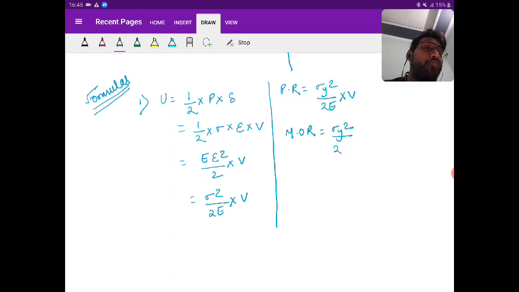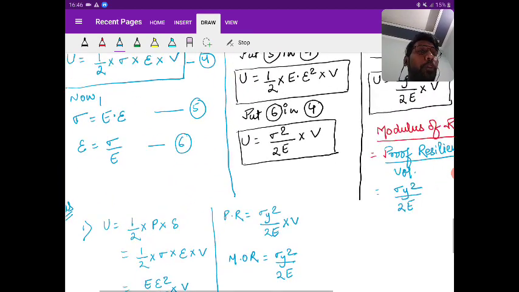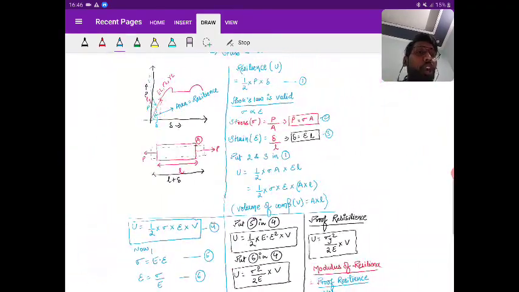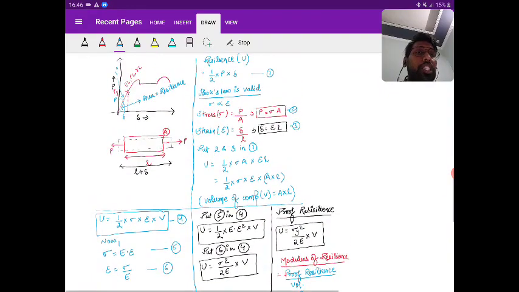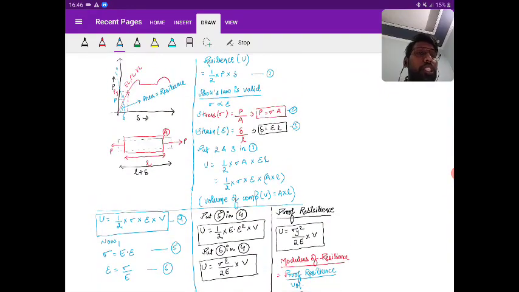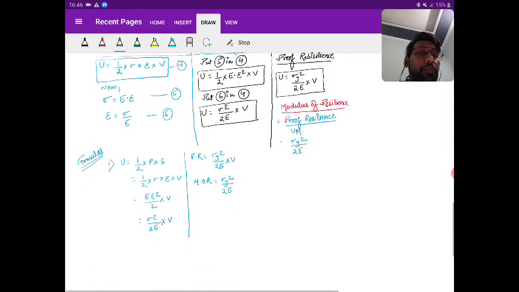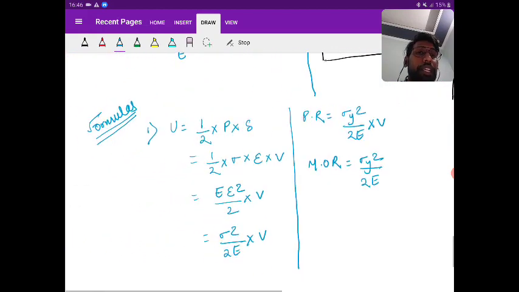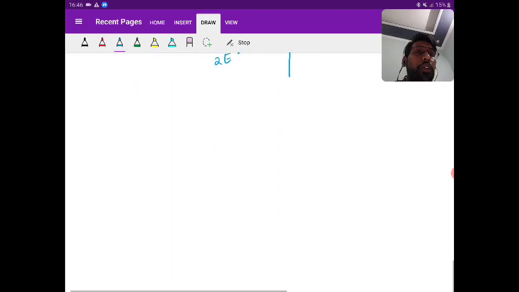So just remember these formulas, right? Some more formulas we'll add in the future after we study the stress chapter. Okay, till now I hope all these formulas are simple and it should be very clear to you all. So any doubt in these formulas, please ask. Okay, then is it clear?